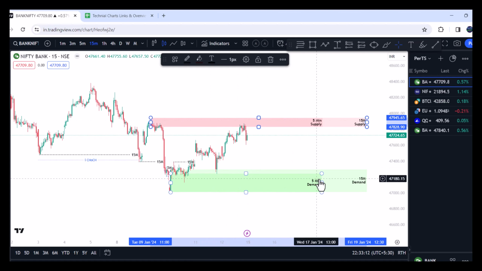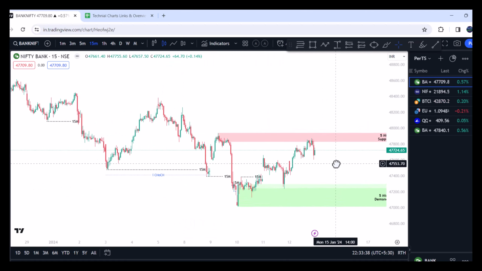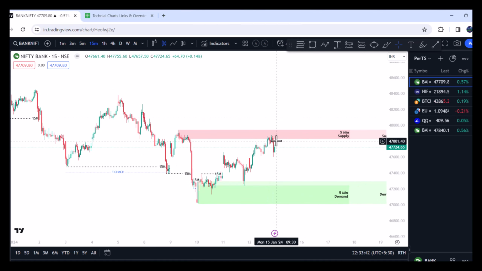Similarly, on the demand zone, this is the 15-minute demand zone we have seen, because it is forming an internal bullish structure. Within this, as of now, the supply zone is stronger because we have seen this particular break of structure. So this supply zone is stronger compared to the demand zone. Any time it can come down and take out the previous swing low, provided the market does not continue to go higher. If this breaks, it will support your 1 hour internal bullish structure, and if the 1 hour bullish structure continues higher, it will become supportive for the 1 day time frame to convert to bullish.